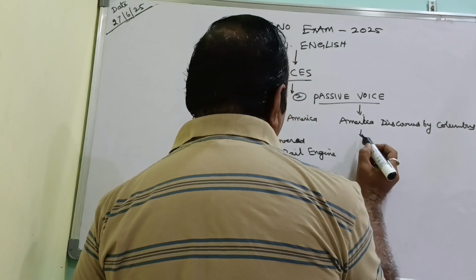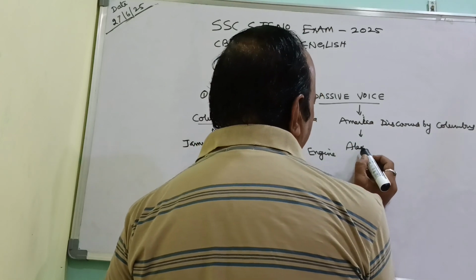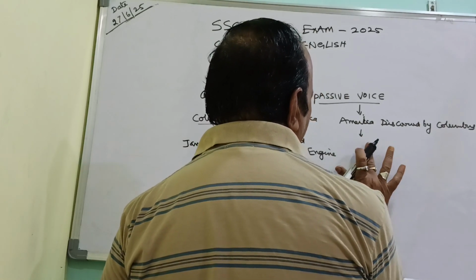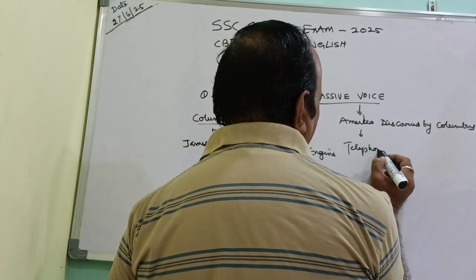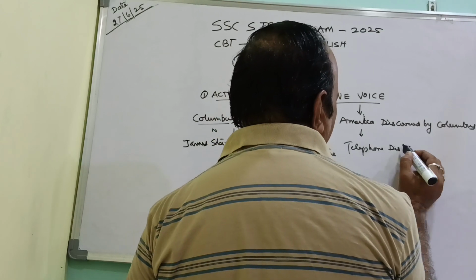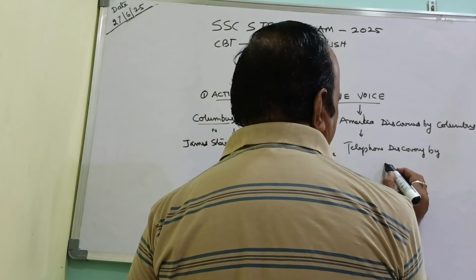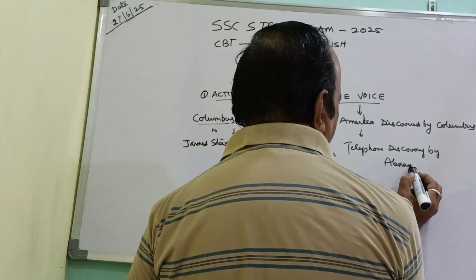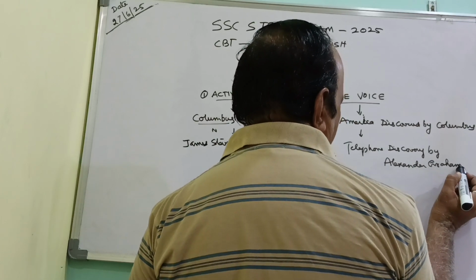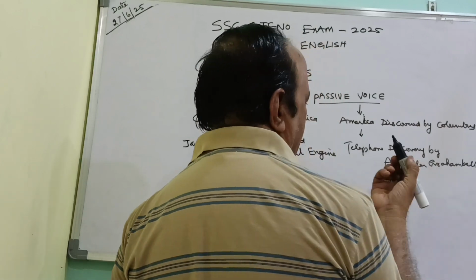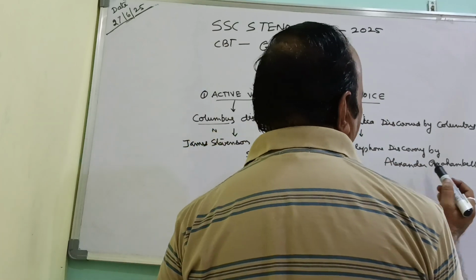In the same way, one more example. Alexander Graham Bell discovered the telephone. Telephone discovered by Alexander Graham Bell. Like this. Telephone is the instrument, his work. Discovery of the telephone is the work here, invented by Graham Bell.